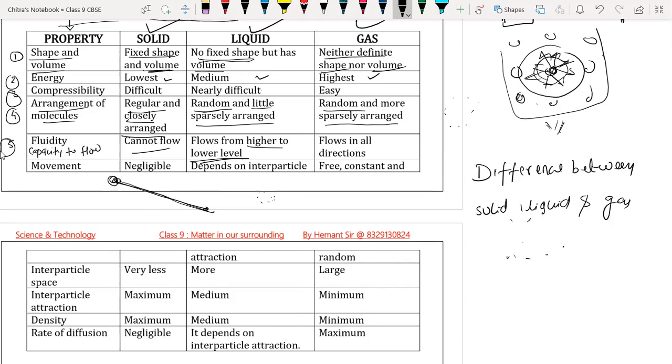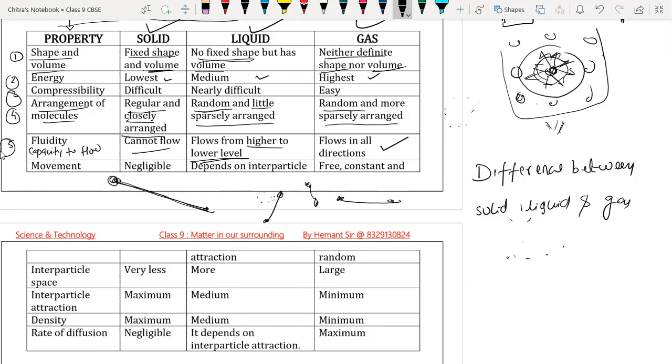But in the case of gases, they flow in all possible directions. They can flow from a lower region to a higher region, or from a higher region to a lower region, or parallel also. So gases flow in any possible direction. Liquid always flows from higher region to lower region, and solid cannot flow.